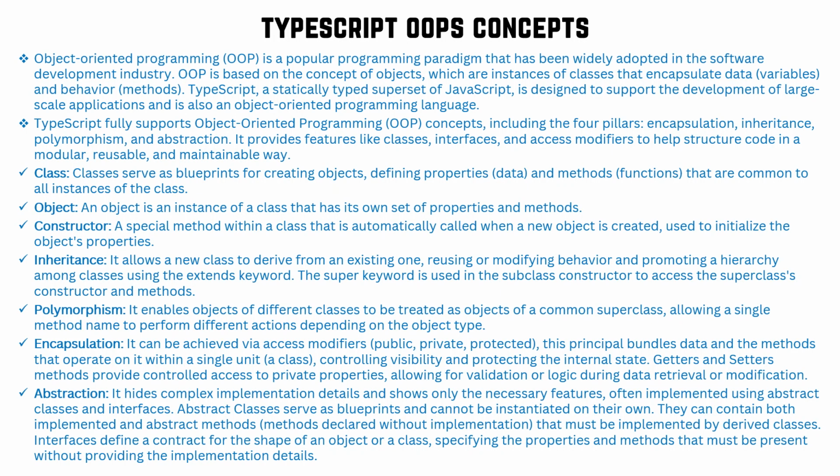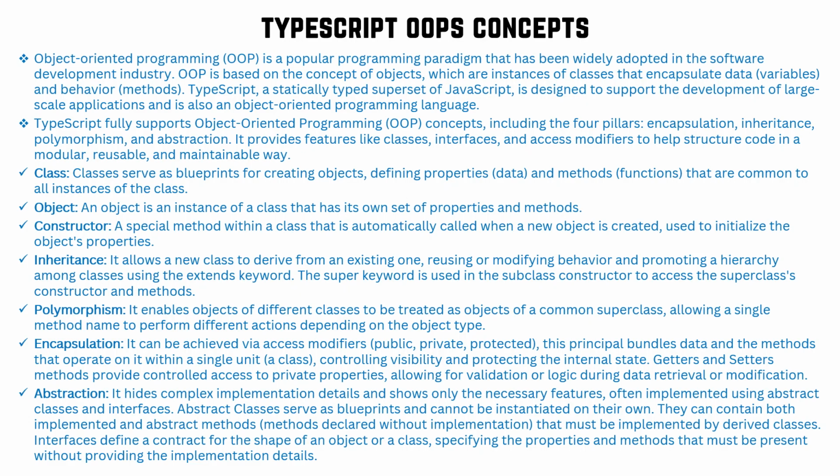TypeScript is a statically typed superset of JavaScript designed to support the development of large-scale applications, and is also an object-oriented programming language. JavaScript does not fully support OOPS, whereas TypeScript fully supports OOPS. That is the reason TypeScript is very popular in the market.